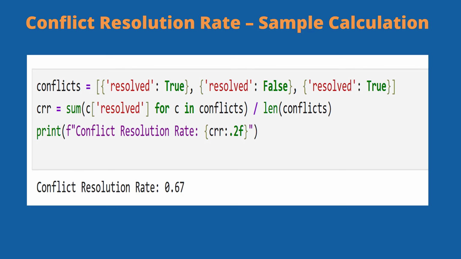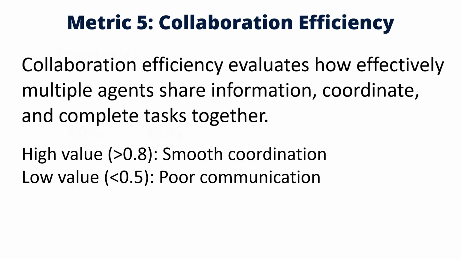A high rate shows that agents can reach agreement without external intervention. Now, let us discuss the agent's collaboration efficiency.